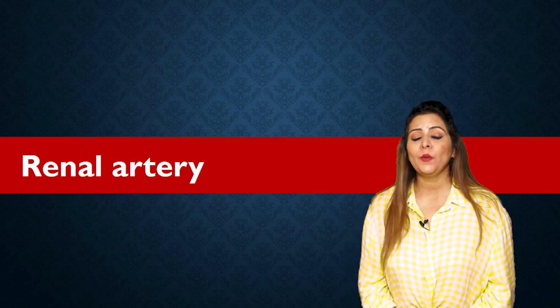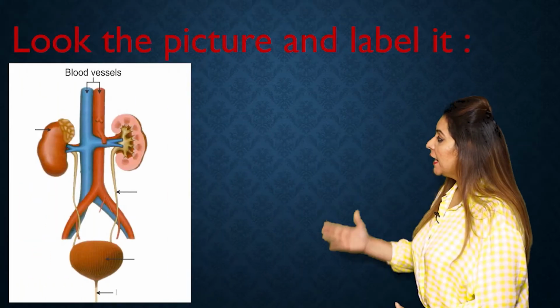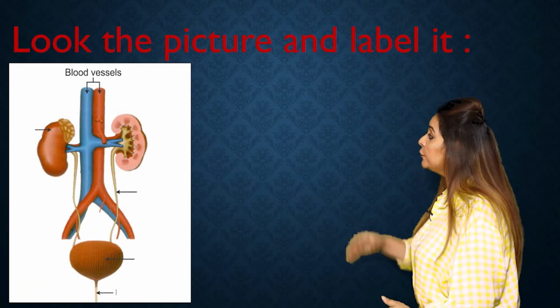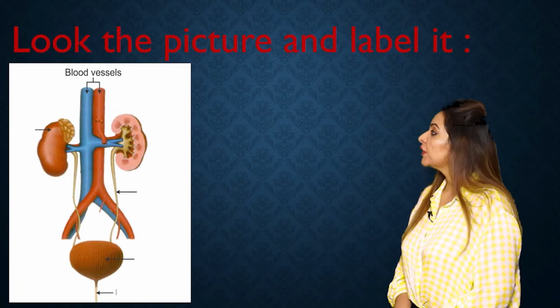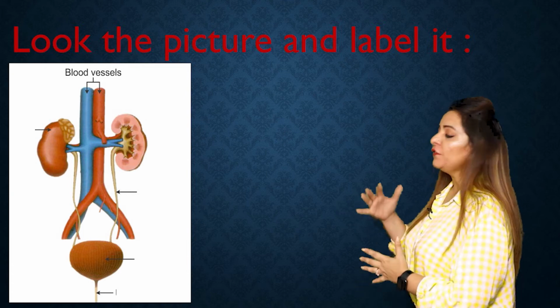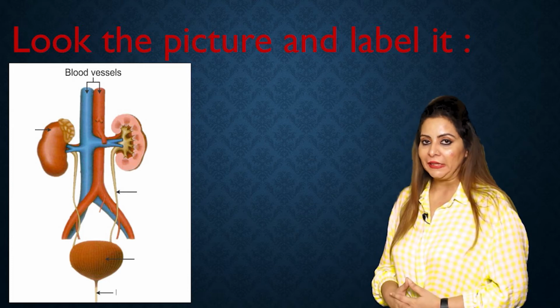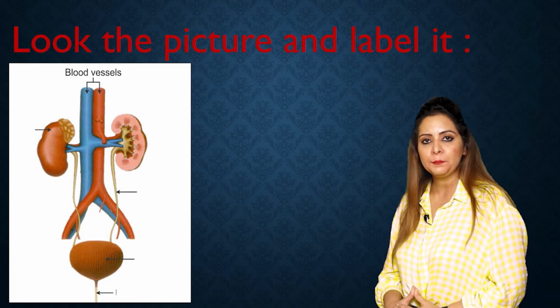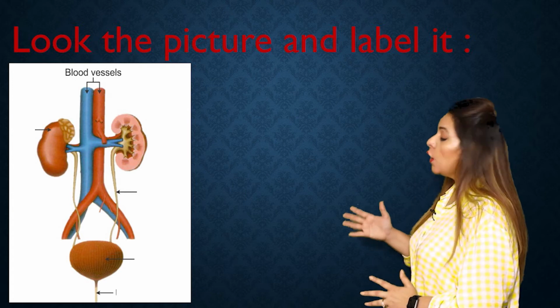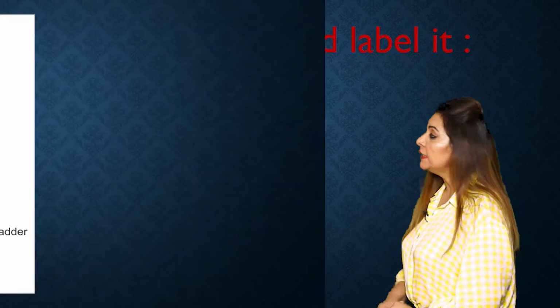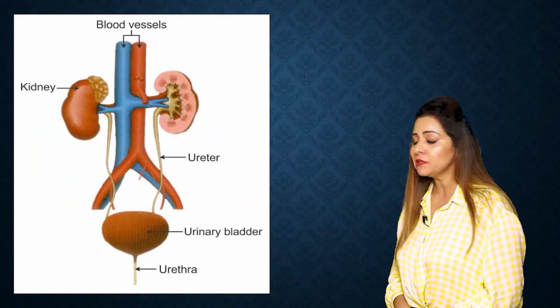Now the question is, you can see that we have a picture and we have to label the parts. We can identify that the system is the excretory system of human being. How are you going to label the parts? We know that these two structures are kidneys.